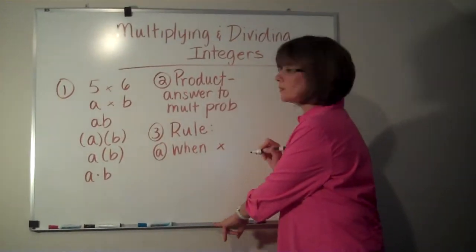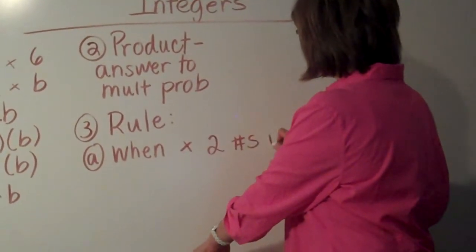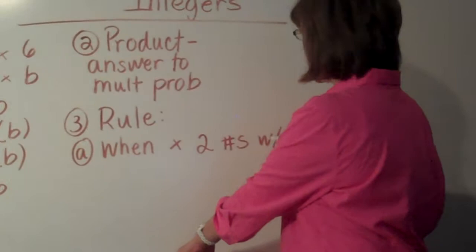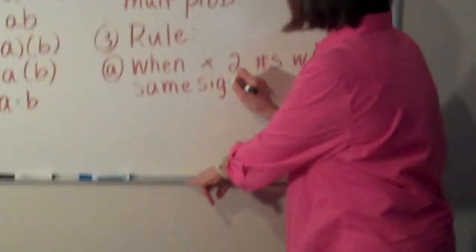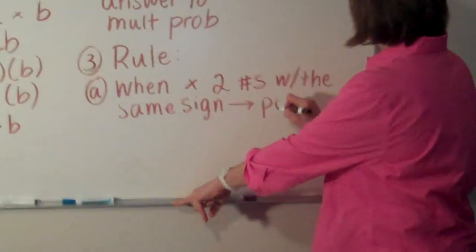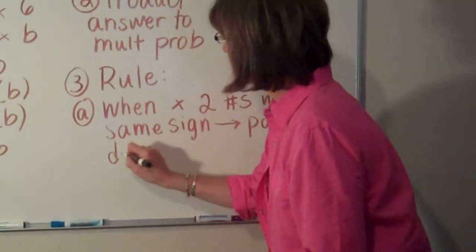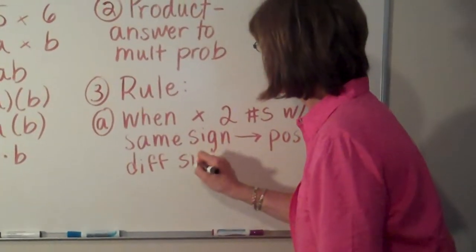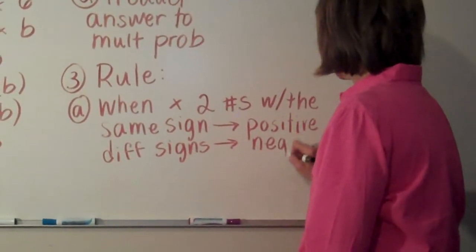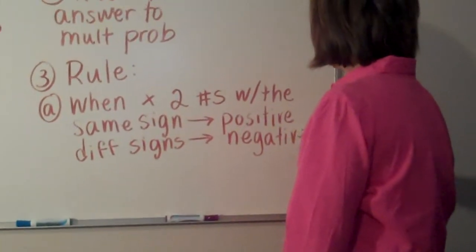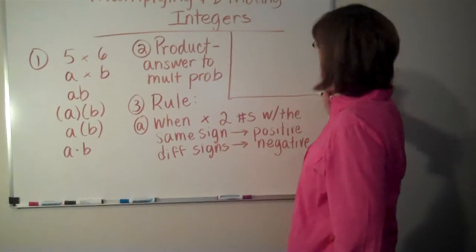And I'm just going to abbreviate multiplying with the X. When multiplying two numbers with the same sign, your answer will be positive. Different signs, answer will be negative. It's pretty easy. There's not a lot to do there. So let's take a look at a couple examples.